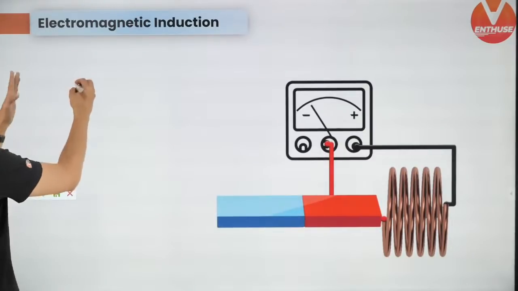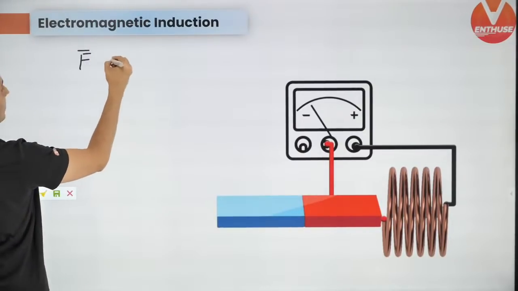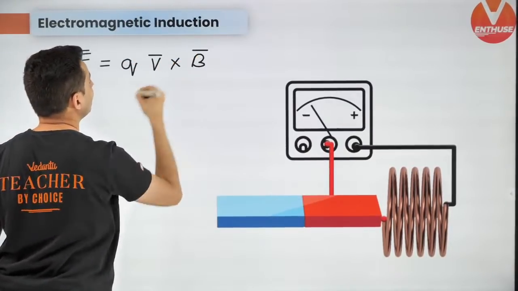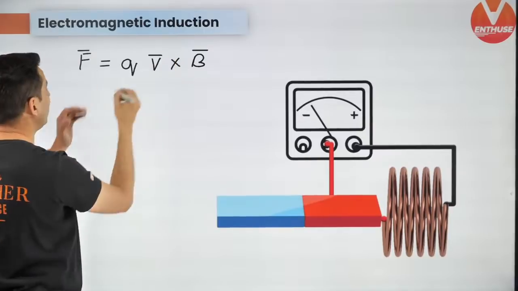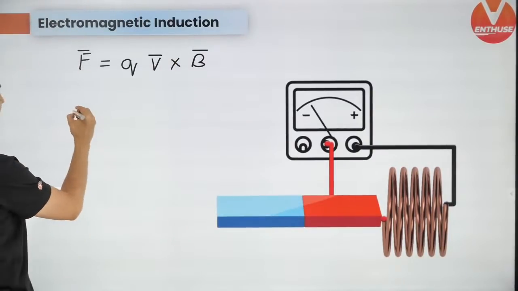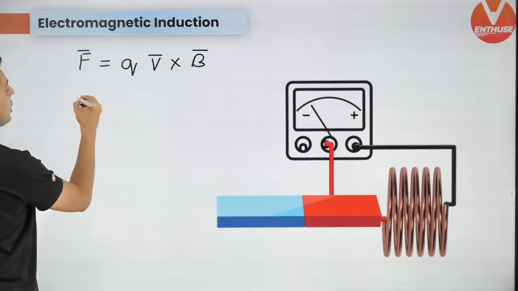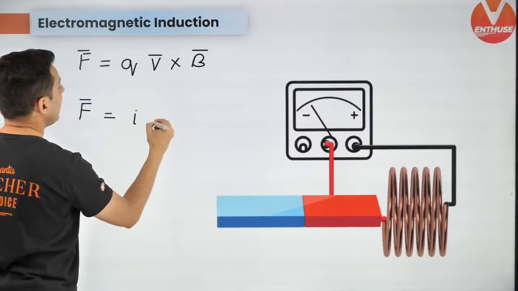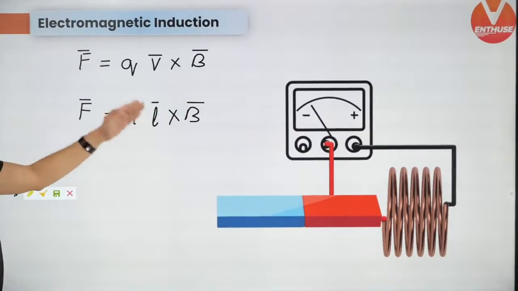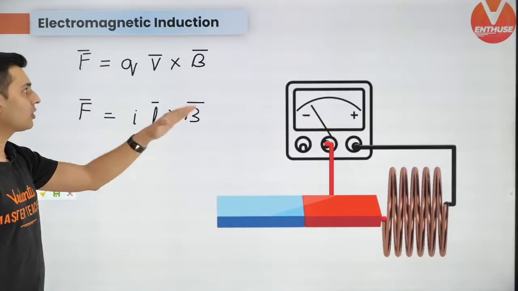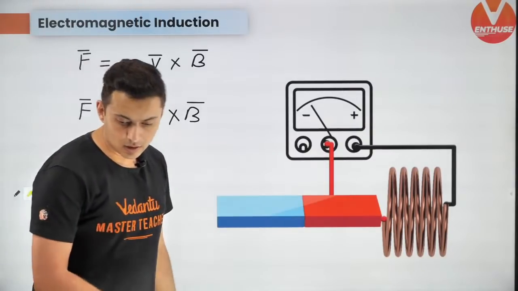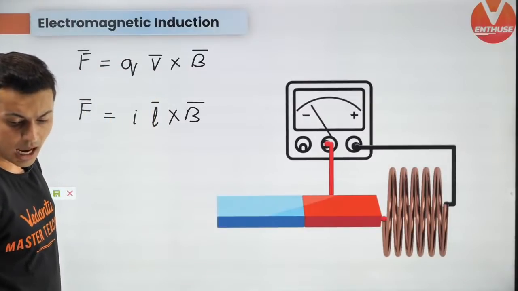Also remember forces on a charge. Force on a charge is Q V cross B. This is the force on a charge due to magnetic field. It's very useful in this chapter. You will see many problems on this, as well as force on a current carrying wire, I L cross B, the Lorentz force. Very, very important formulas. I L cross B, Q V cross B. Let's get going to the next one.